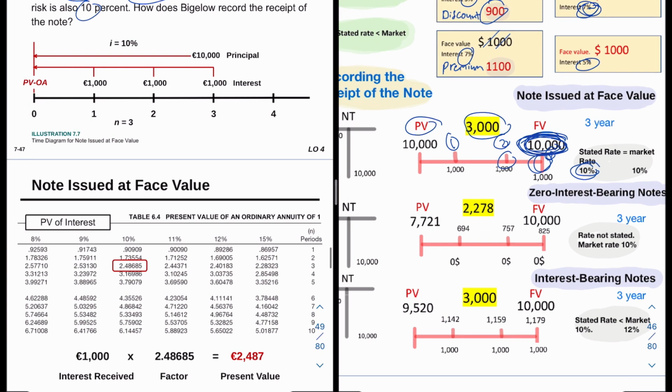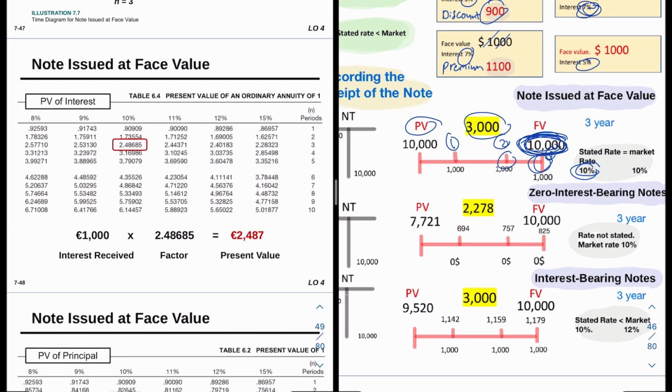So we're going to look at the schedule. In the schedule, we're going to take the market rate, and we're going to look at the period, which is the third year, and we're going to take the factor and multiply it with the interest. And this, 2,487, is the present value of the interest revenue.